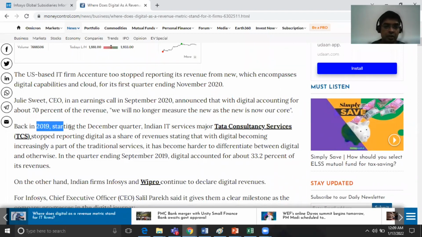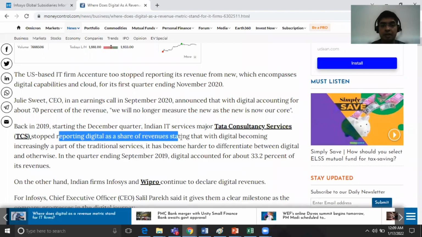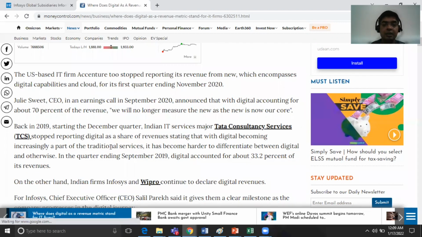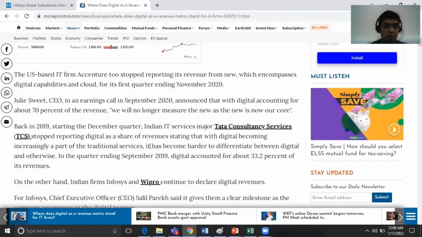Now, back in 2019, starting the December quarter, Indian IT service major TCS stopped reporting digital as a share of revenue, stating that with digital becoming increasingly a part of the traditional service, it has become harder to differentiate between digital and the core.